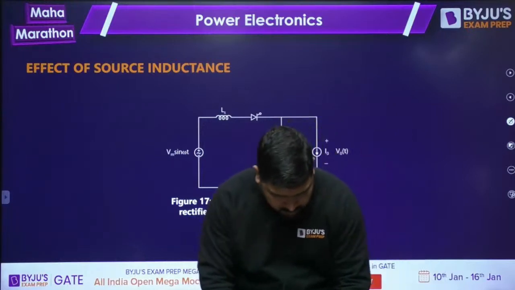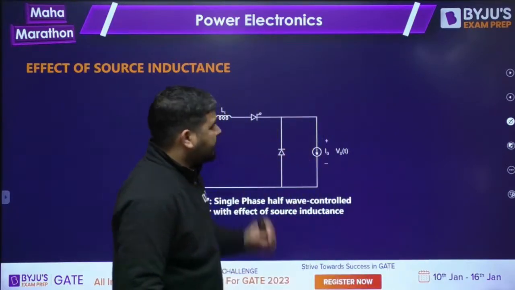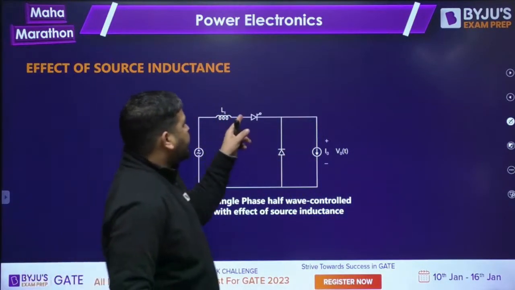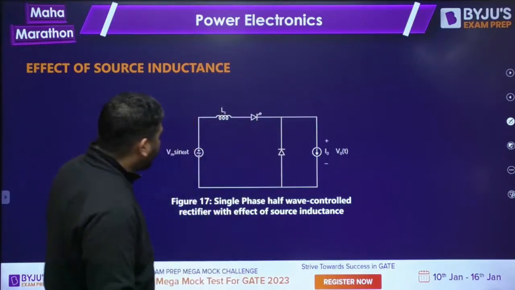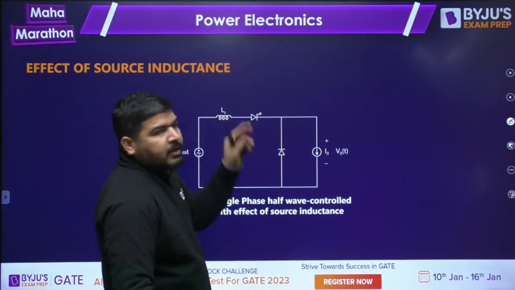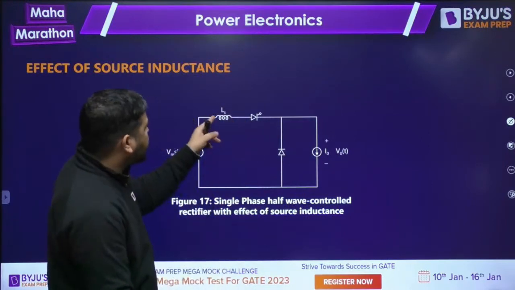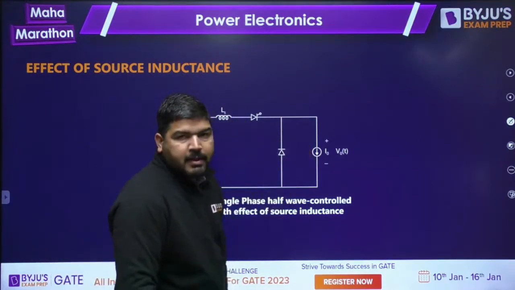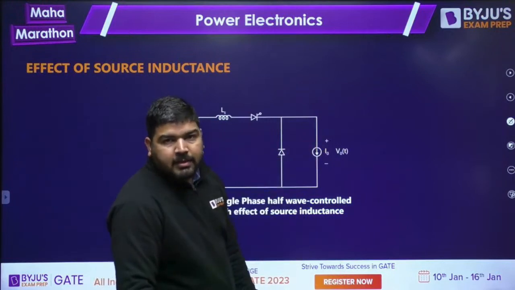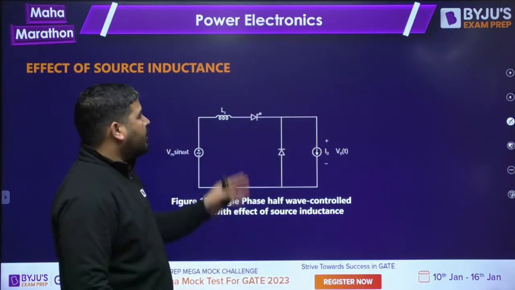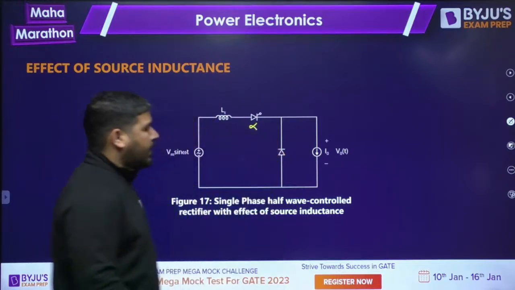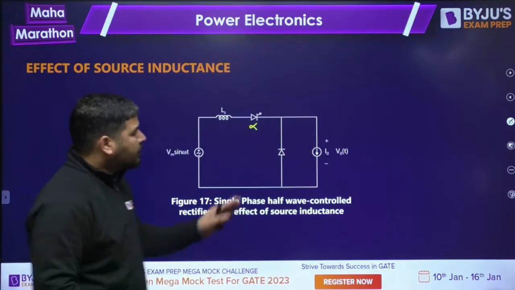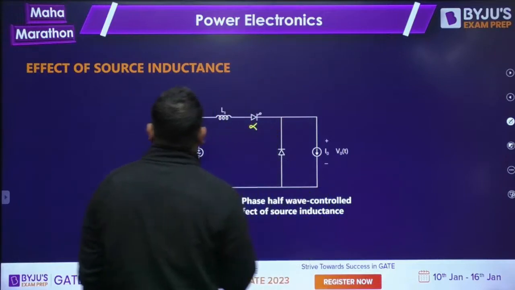Okay. So now let's come to this circuit. In this circuit, we have Thyristor now. Now how to analyze this circuit? Again, what we need to do is first take Ls equal to 0 and try to analyze this circuit and calculate the output voltage. And then we will take the Ls. The firing angle for this Thyristor is alpha. So let's first take Ls equal to 0.